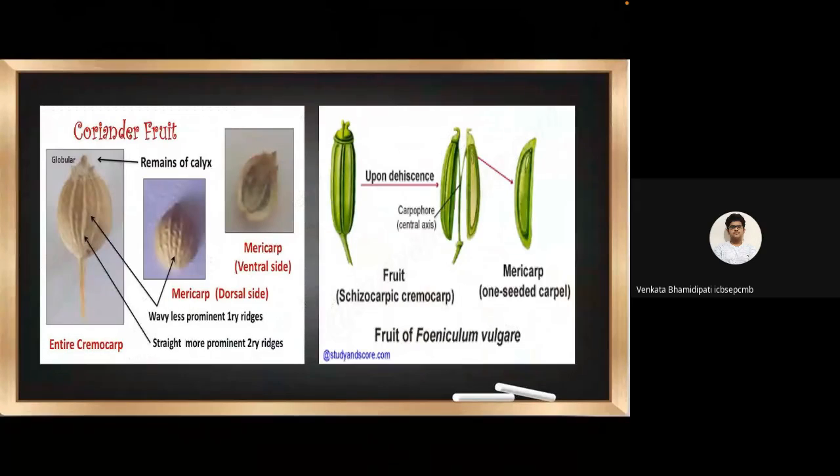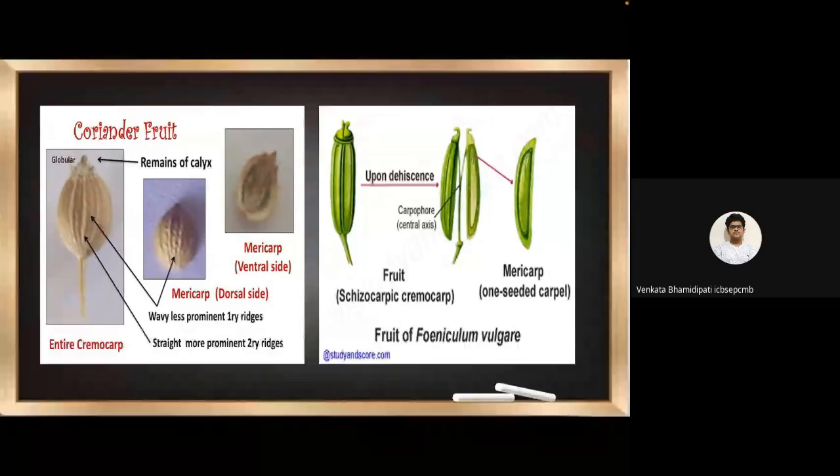Here you can see the coriander fruit, and it is attached to the central part known as the carpophore. So the dorsal side mericarp can be noticed, and the ventral side mericarp is on the right side. Now, in case of Foeniculum vulgare, which is the scientific name for fennel, you can notice that upon dehiscence, the mericarp and pericarp can be separated into one-seeded carpels.